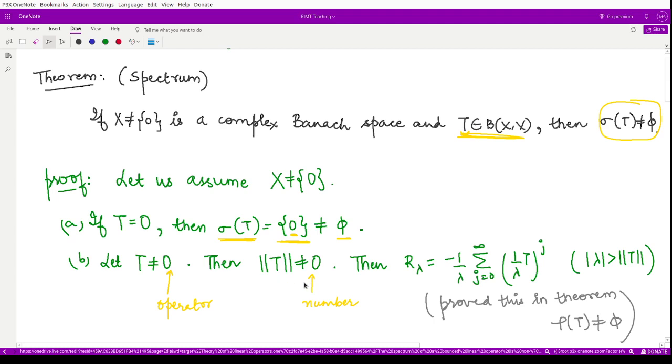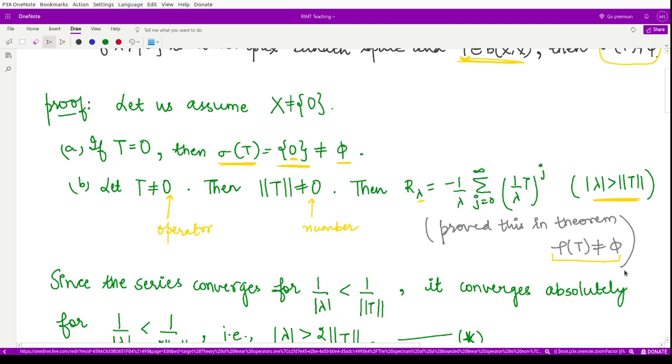For this, as we have proved in the theorem when we were trying to prove that the resolvent set is non-empty, we have the result that the resolvent of the operator corresponding to some lambda could be written as minus 1 by lambda, summation j varies from 0 to infinity, of (1 by lambda T) whole raised to power j, whenever lambda lies outside a particular disk.